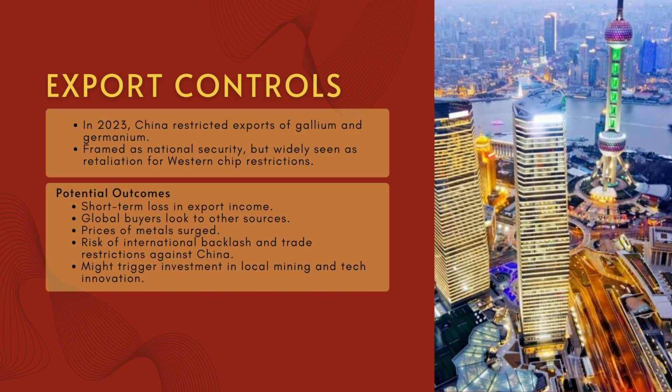Since China dominates the global supply of these materials, it sent a clear signal, which is that China is willing to use its control over key resources as a bargaining tool in global trade. This strategy had big ripple effects. Prices for these metals surged, and countries depending on China started looking elsewhere, for example to Canada, Australia, and parts of Africa. While China may lose some short-term export revenue, the government likely sees this as a trade-off for gaining long-term geopolitical power. It could also push local innovation and new investment in rare metal processing.